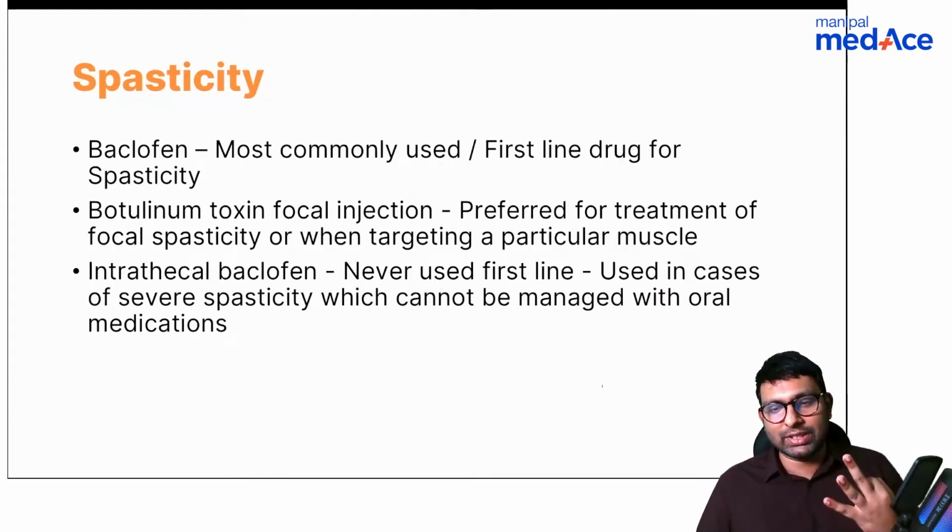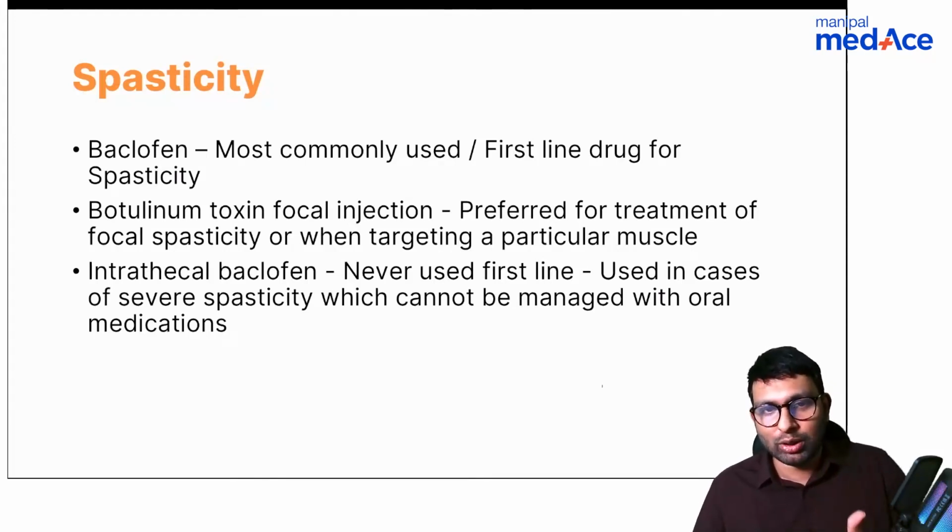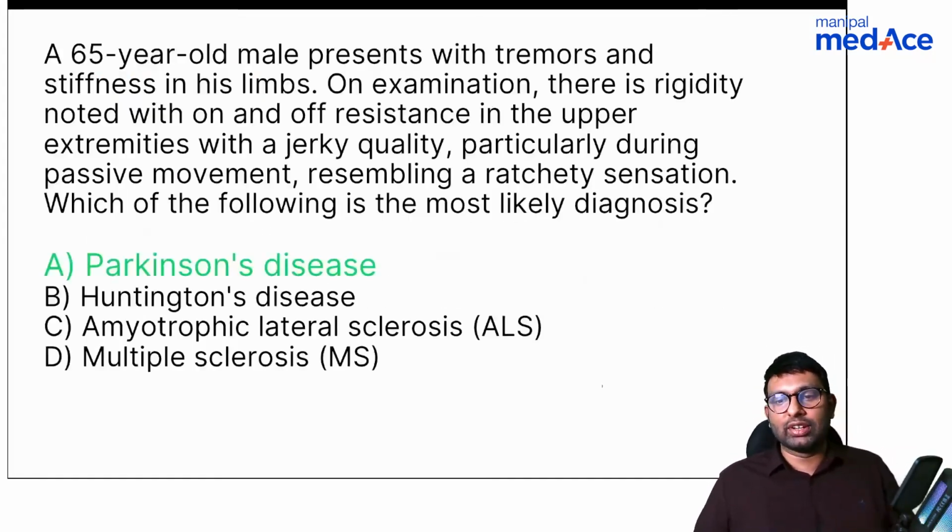Okay, remember these three MCQs about intrathecal baclofen not being the first line drug for spasticity, and botulinum toxin being used as a focal injection in case of targeting a particular muscle.